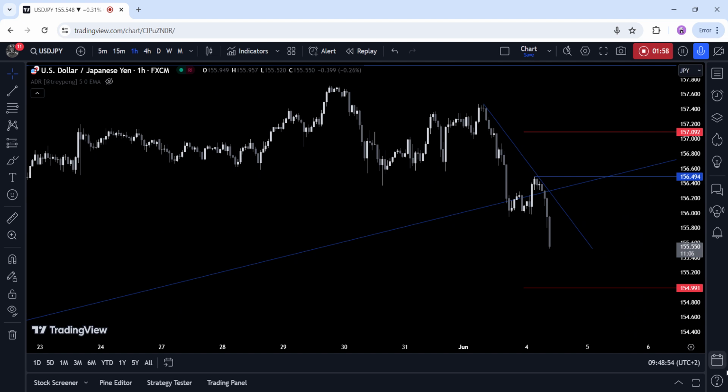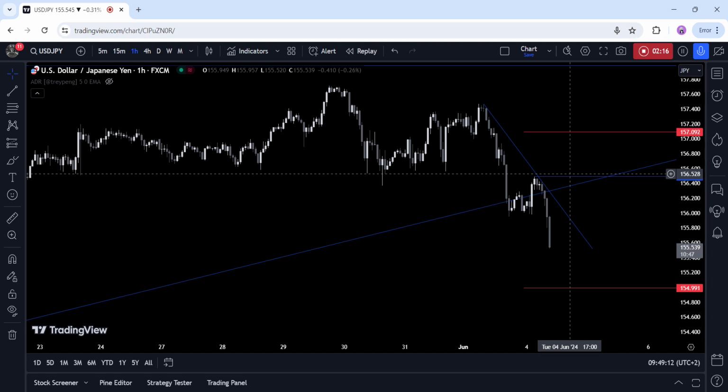On the 1 hour chart, we can see that we have a downtrend on this time frame with the trend line defining the bearish bias. If we get a pullback, the sellers will likely lean on this trend line with a defined risk above the swing high to position for a drop into the major trend line around the 154 handle.